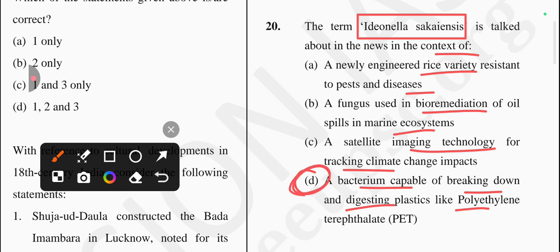So option D is the correct one related to Ideonella sakaiensis. It's a bacterium capable of breaking down and digesting plastics like polyethylene terephthalate, PET.